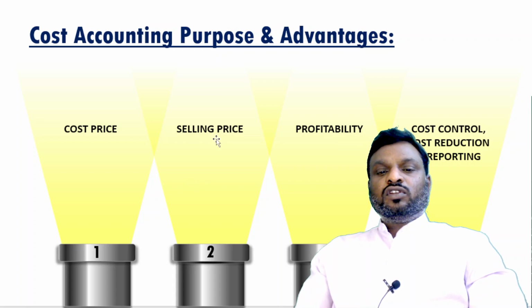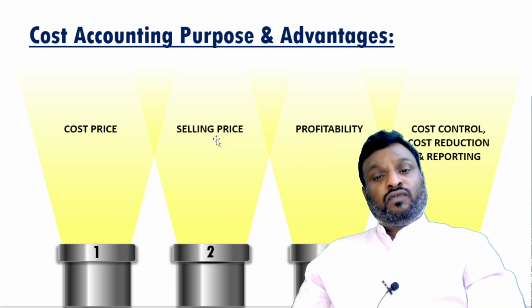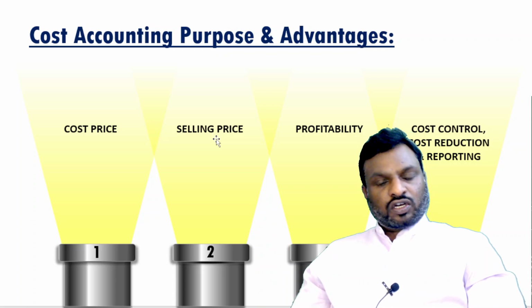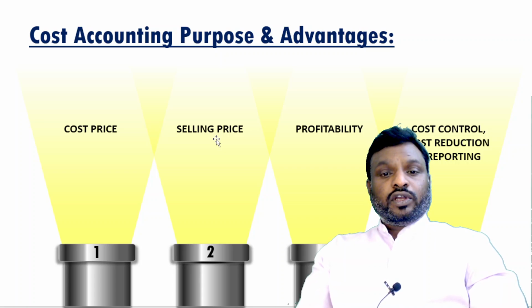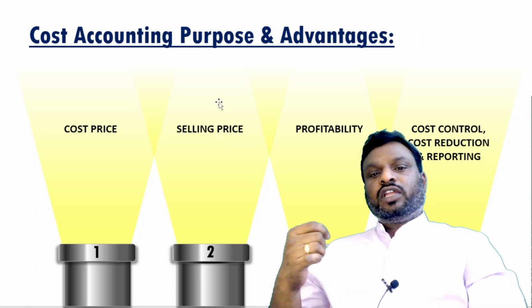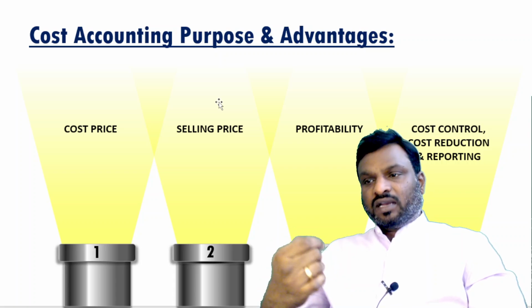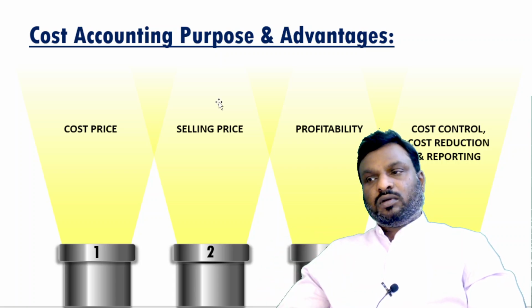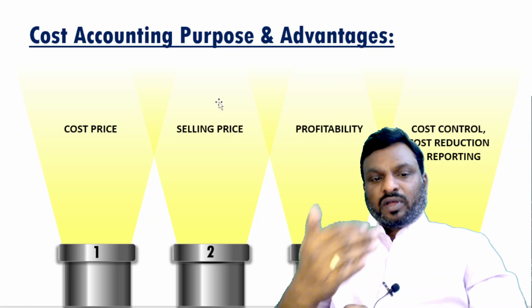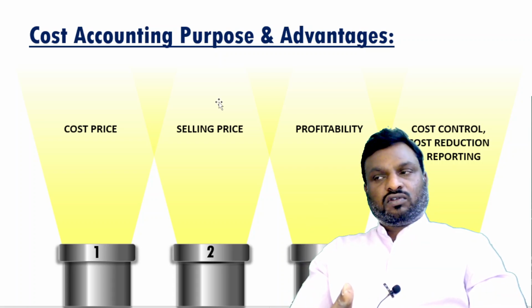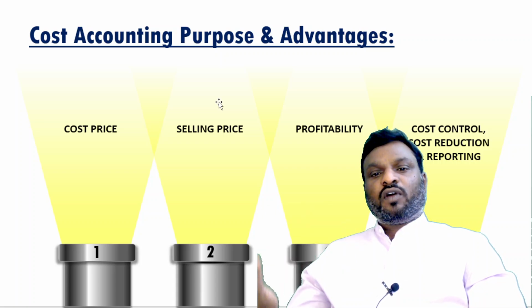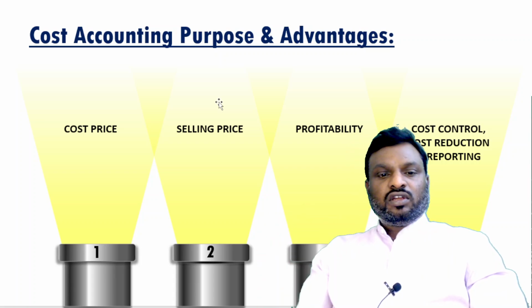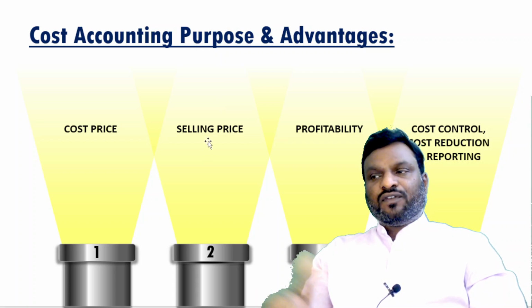Even though the selling price of a product or service is influenced by market conditions outside, which are beyond the control of the management, even then management and everyone should be aware of the cost of this particular product. Because in order to undertake this particular business activity, they should first be aware of what is meant by cost, what will be the expected cost and actual cost, what will be the expected selling price and what will be the targeted profit. So whether we are going to make a profit or incur a loss, they should have this information well in advance before taking up the activity or manufacturing.